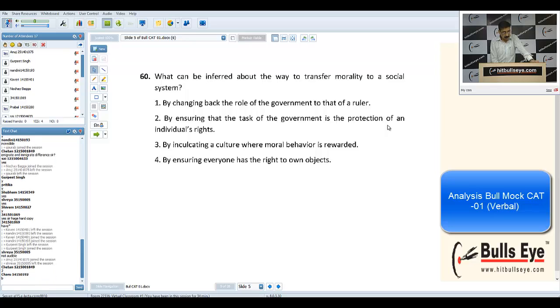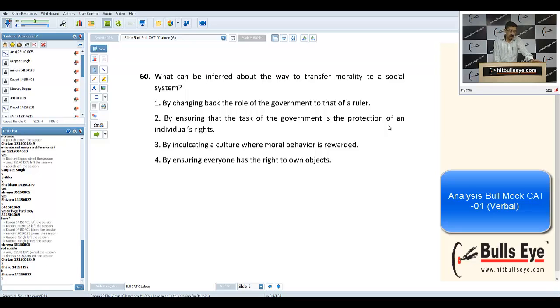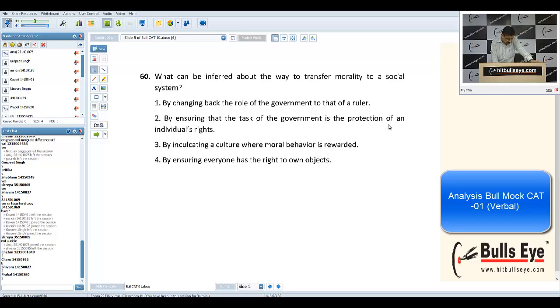So what was the answer to this particular question? Yes, second: by ensuring the task of the government, protection of an individual's right. And where could one find this particular choice? Just read the last few lines, and probably we could have found the answer to this question. Just read the last paragraph and the last few lines, because I do have a hard copy in front of me also, so we can very well see the last few lines.